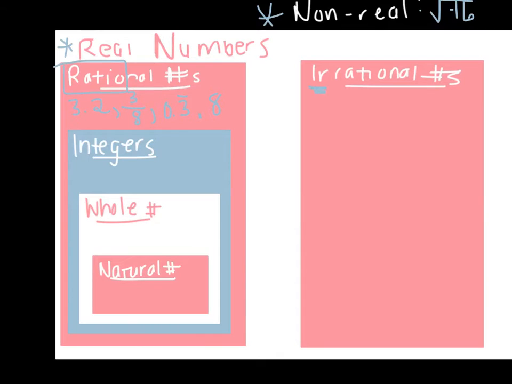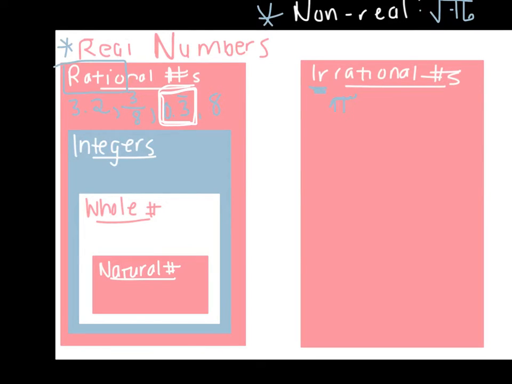So one of the most popular irrational numbers is pi. You're going to notice with irrational numbers that they have decimals that go on forever and do not have a pattern, a repeating pattern. So to compare that to 0.3 repeating, 0.3 repeating goes on forever, but it follows a pattern. And you know that 0.3 repeating is a fraction, and that fraction is 1/3.